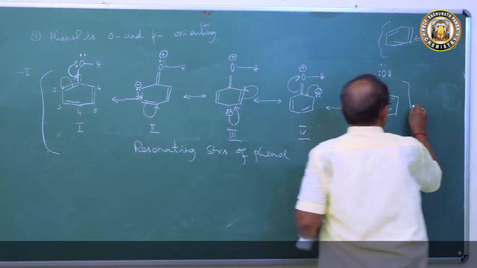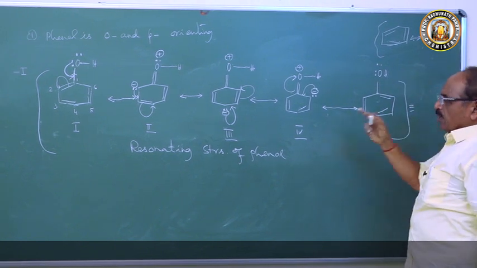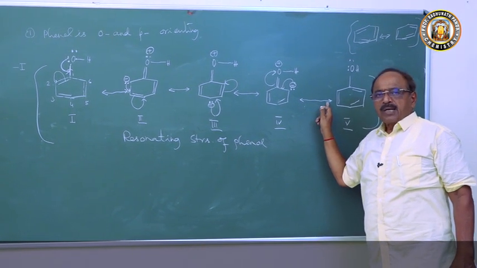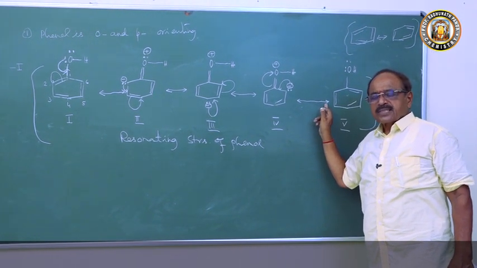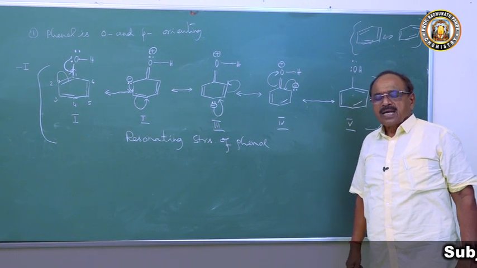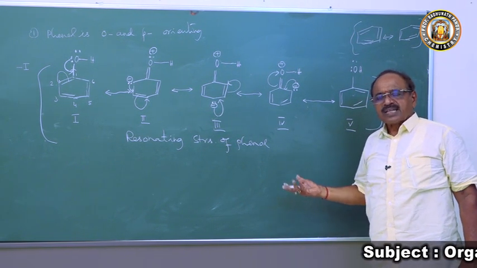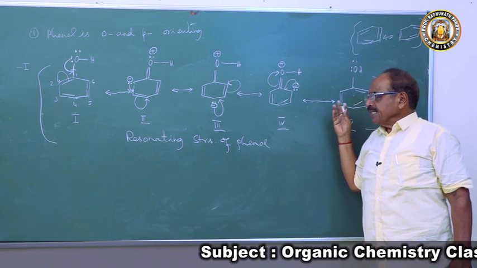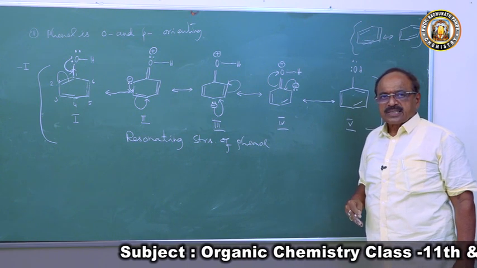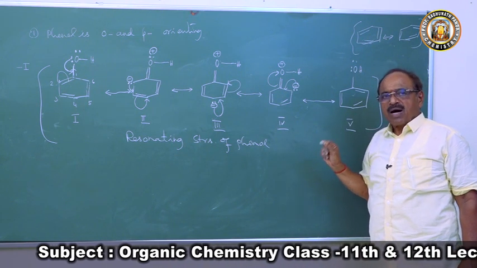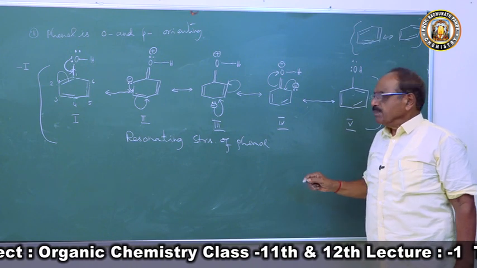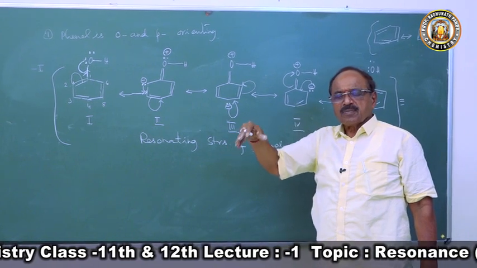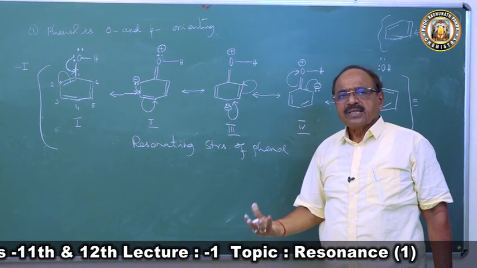Then what is the resonance hybrid? When a molecule or ion is represented by more than one structural form due to partial distribution of pi electrons, such that no single structure can explain all the properties of the molecule, whereas all the structures together can explain all the properties, it is said to exhibit resonance. Each structural form is called a resonating structure, and the molecule is represented by a hybrid of them all, meaning all the 5 structures put together at one place, that is called 5 in 1.